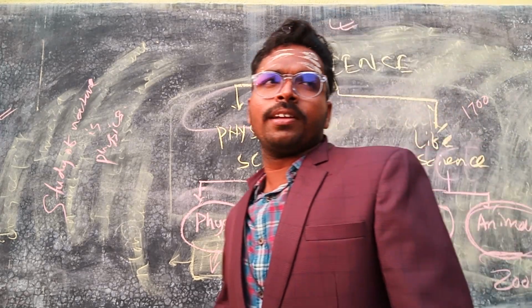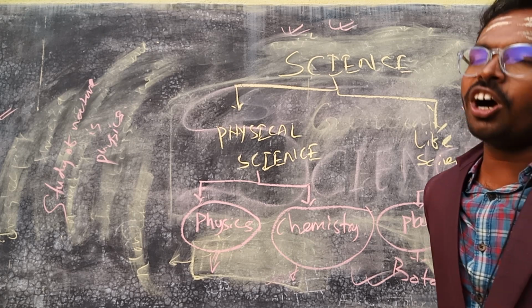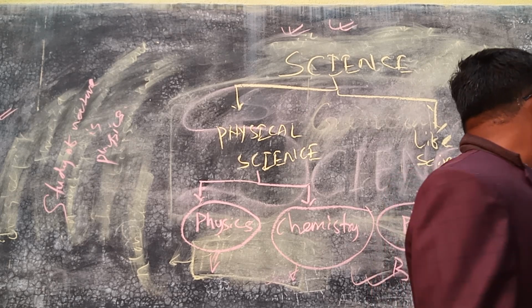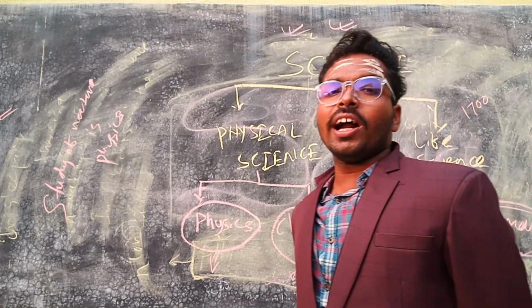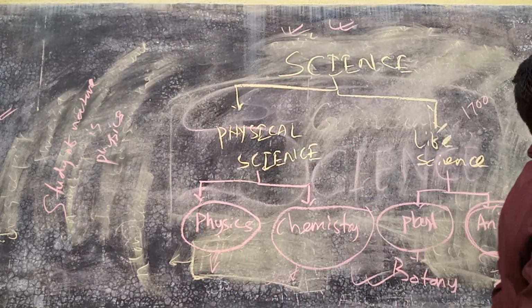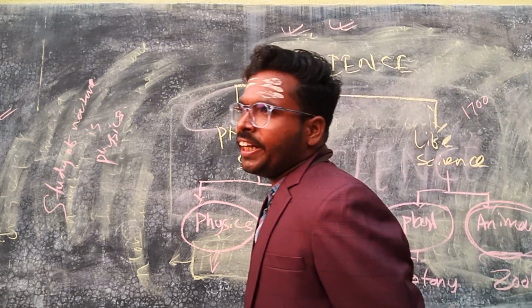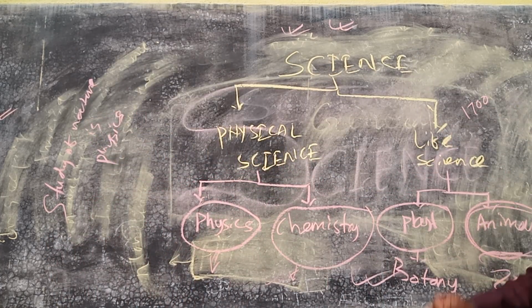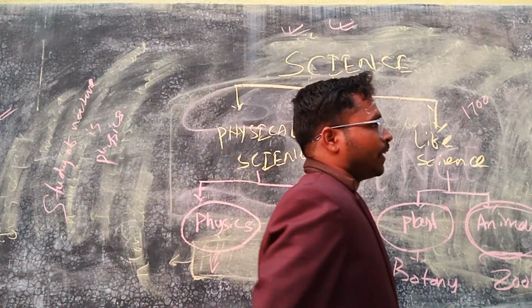What is chemistry? The study of the constituents of nature, the study of the internal constituents of nature, that is chemistry. Then what is zoology? Zoology is the study of the living beings who are crawling, running and who are thinking also. Then what is the definition of botany? Botany is the study of the living beings without the animals, or the study of the plants is botany.